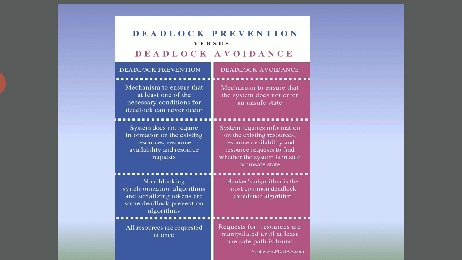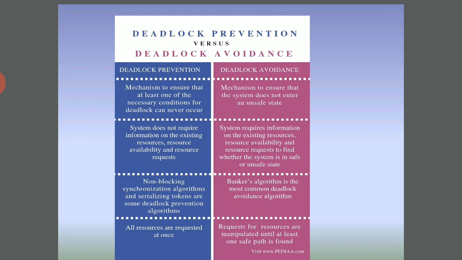In avoidance, the system requires information on the existing resources, resource availability and resource requests to find whether the system is in a safe or unsafe state.